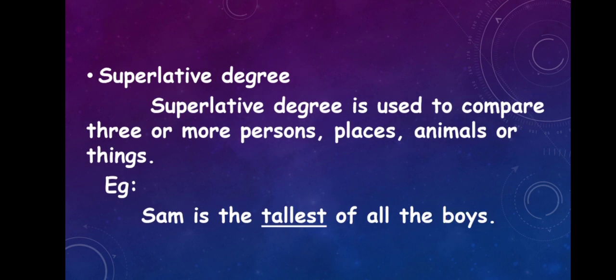Whereas superlative is mainly for three or more than that. It can be persons, places, animals or things. So we add est to the adjective to show the comparison. That is, Sam is the tallest one of all the boys. Okay, so I hope you understood.